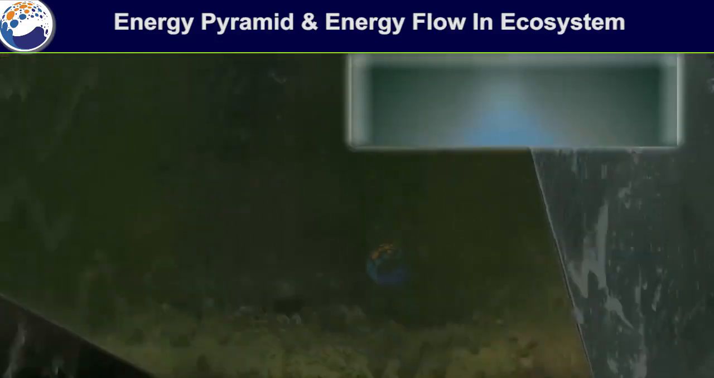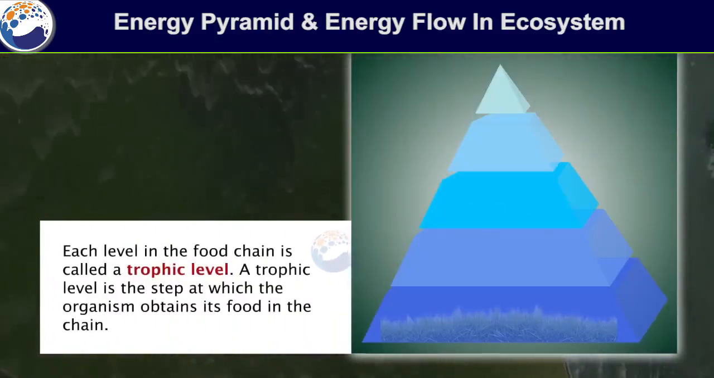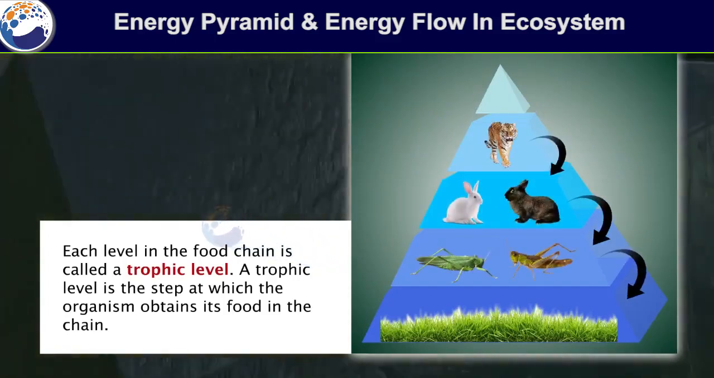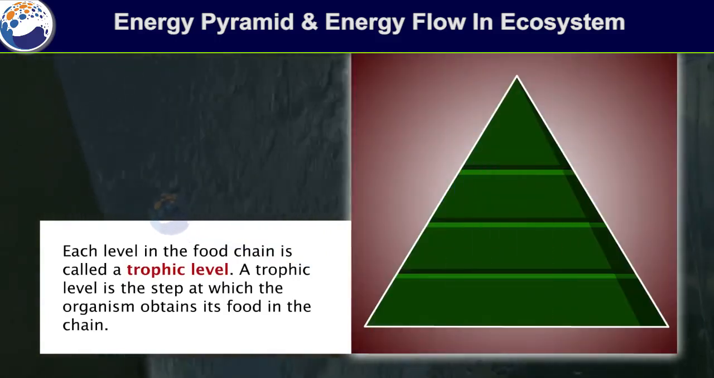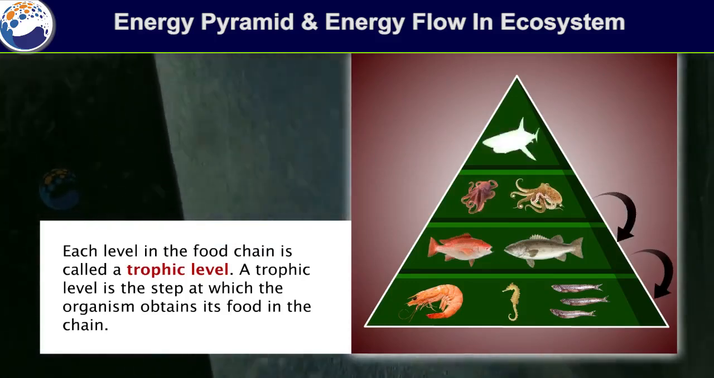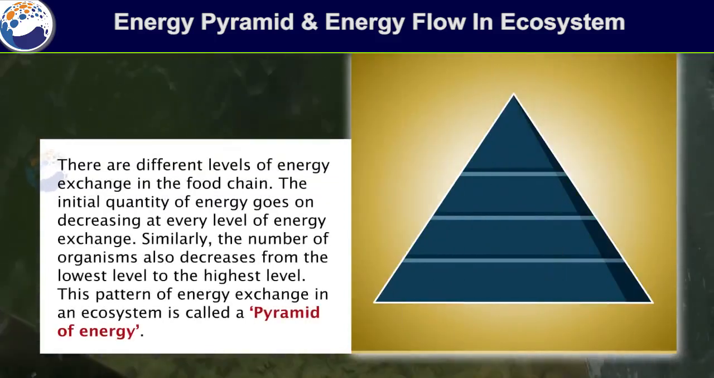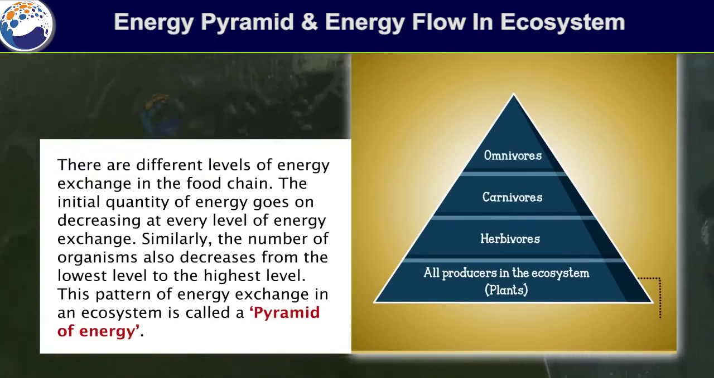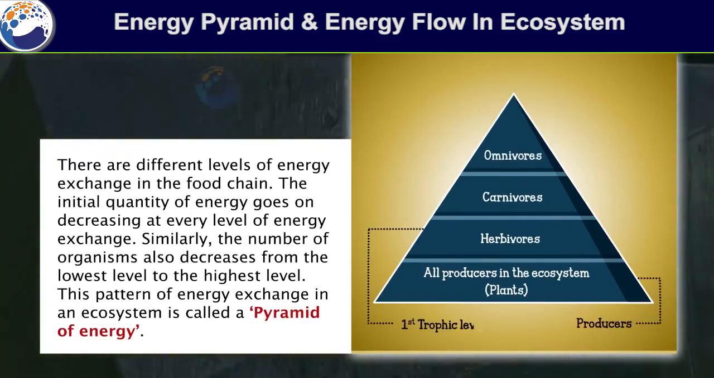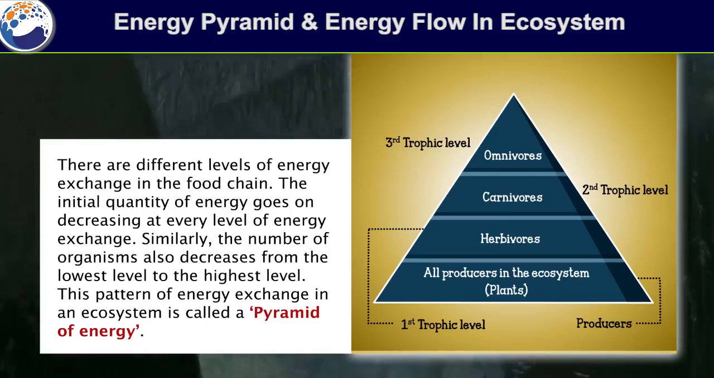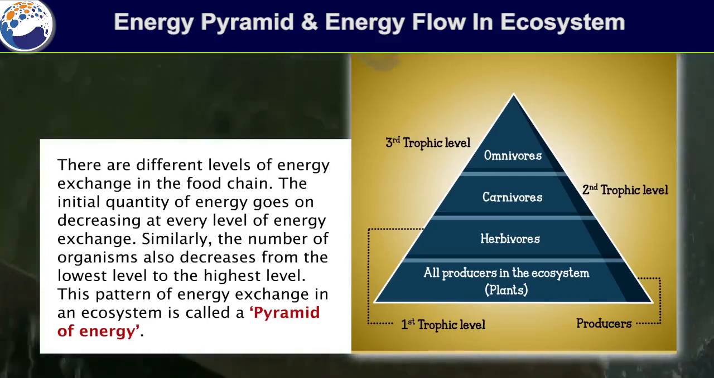Energy pyramid and energy flow in ecosystem. Trophic level. Each level in the food chain is called a trophic level. A trophic level is the step at which the organism obtains its food in the chain. There are different levels of energy exchange in the food chain. The initial quantity of energy goes on decreasing at every level of energy exchange. Similarly, the number of organisms also decreases from the lowest level to the highest level. This pattern of energy exchange in an ecosystem is called a pyramid of energy.